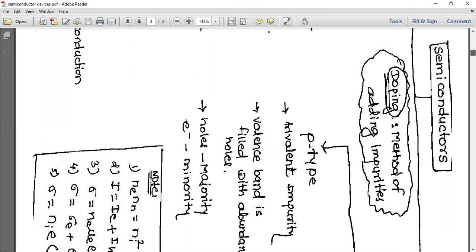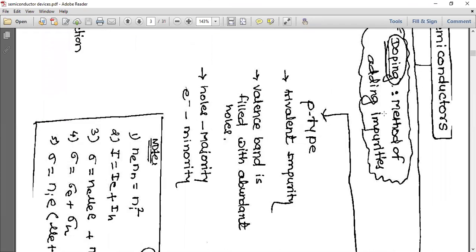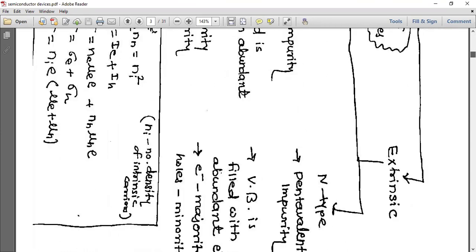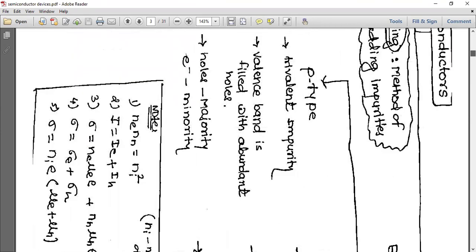Next one is doping. What is doping? Method of adding impurities. Next is extrinsic semiconductor. It has two types, one is P and another is N. What is P type? When trivalent impurity is added in a semiconductor, then the valence band is filled with abundant holes. In these, holes are majority charge carriers, electrons are minority charge carriers.